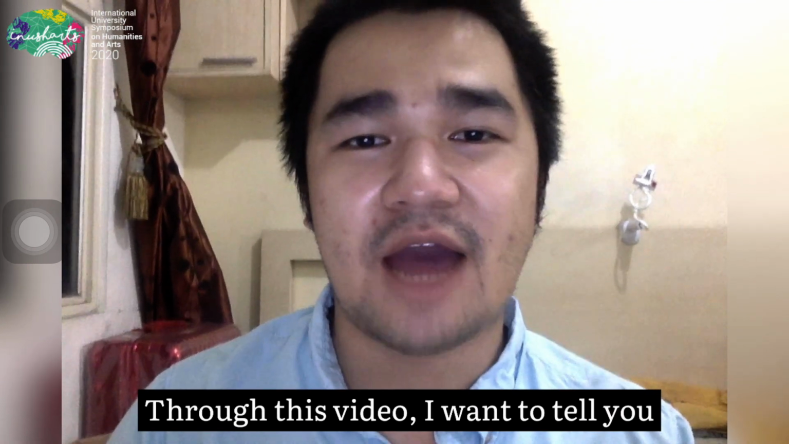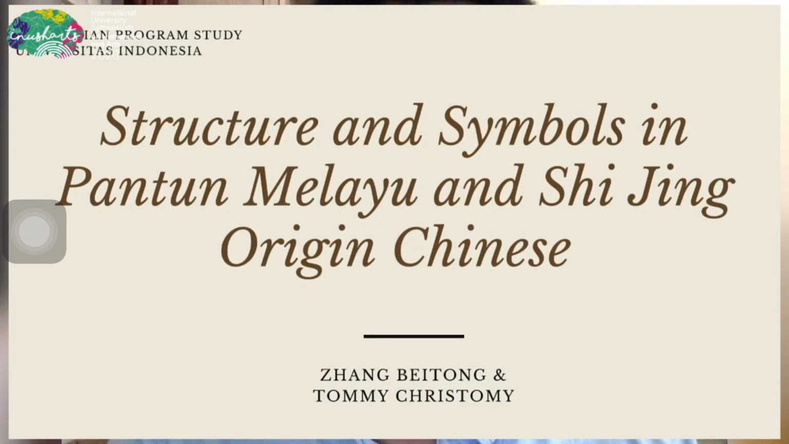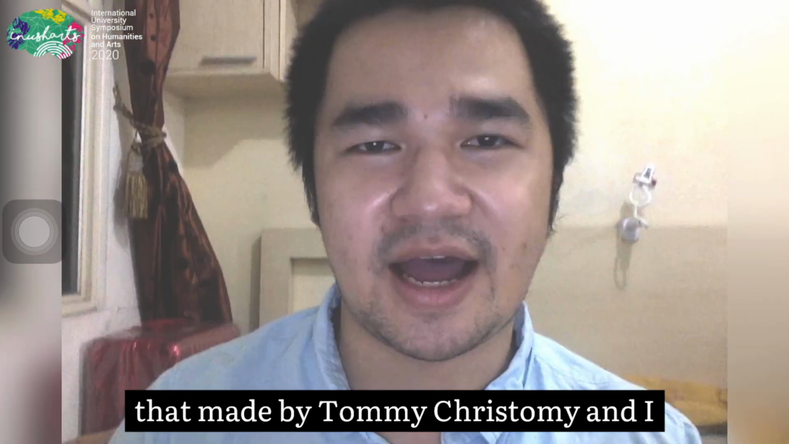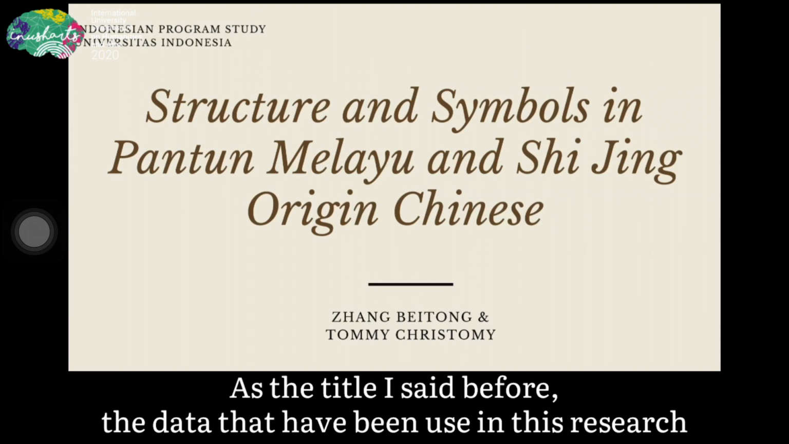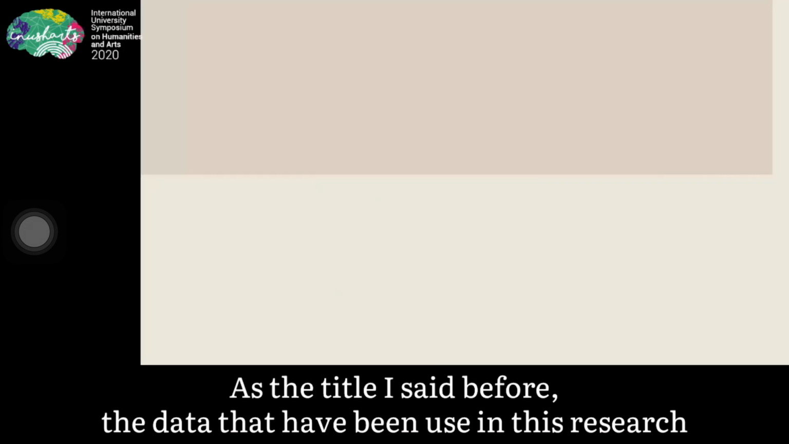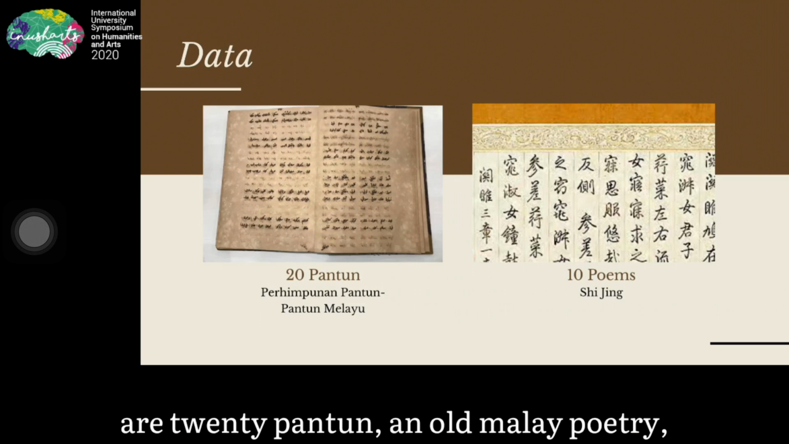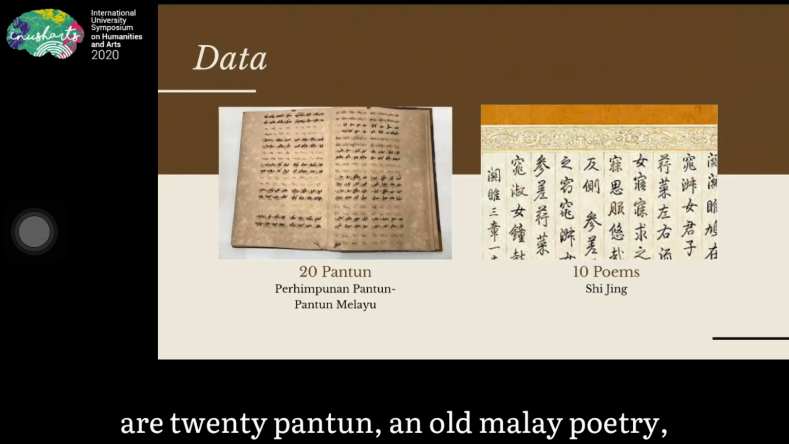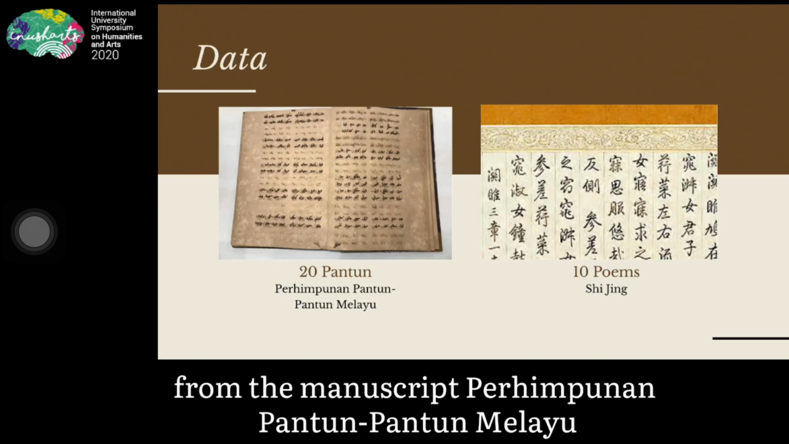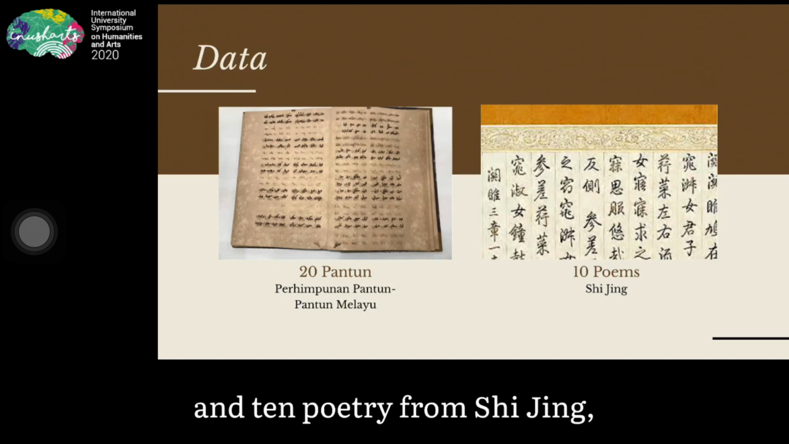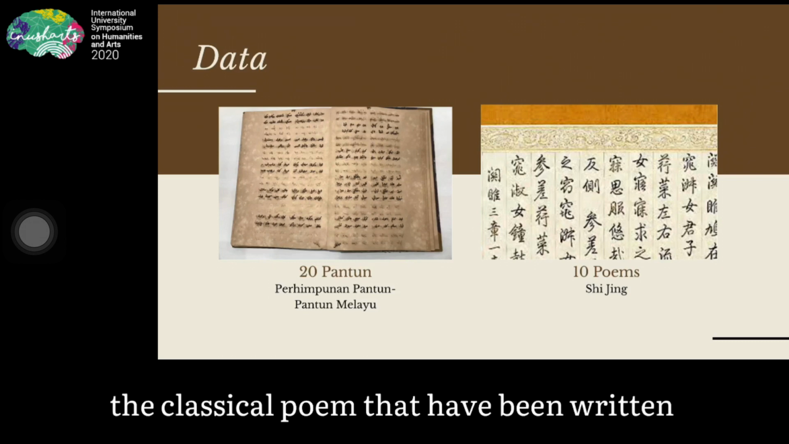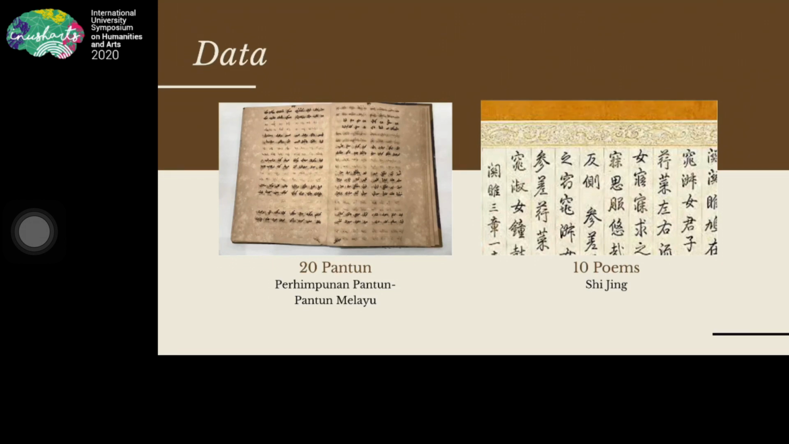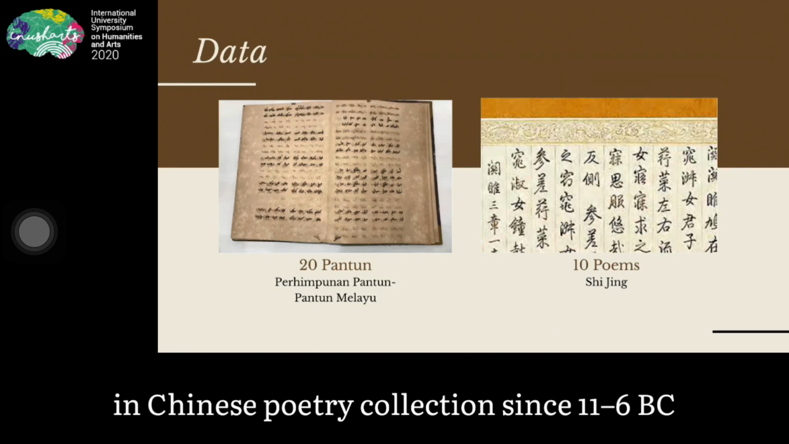Through this video, I want to tell you about my research result with the title Structure and Symbols in Pantun Melayu and Shi Jing Origin Chinese, made by Christomy and I. As the title says, the data used in this research are 20 Old Malay Pantun poems from the manuscript Perhimpunan Pantun Melayu and 10 poems from Shi Jing, the classical poetry collection written in Chinese, from the 11th until the 6th century BC.